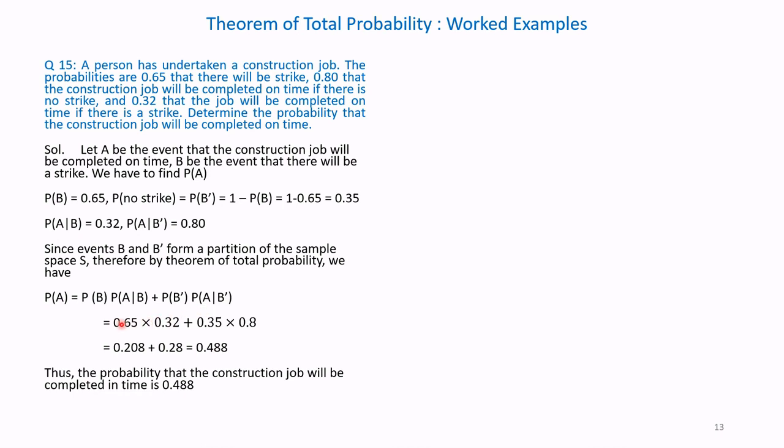So that will be equal to 0.65 into 0.32 plus 0.35 into 0.8. That is equal to 0.208 plus 0.28, which is equal to 0.488. Thus, the probability that the construction job will be completed on time is 0.488.